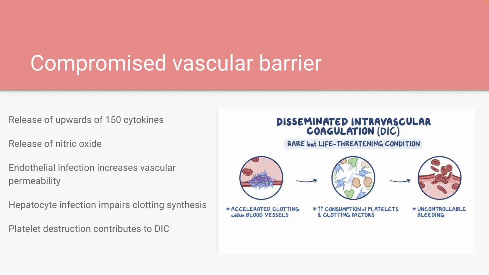Simultaneously, Ebola virus directly infects endothelial cells and hepatocytes. Endothelial infection leads to increased vascular permeability, while hepatocyte infection impairs clotting factor synthesis, contributing to excessive bleeding. In addition, platelets are destroyed and disseminated intravascular coagulation, or DIC, can ensue, which is a condition where small blood clots form throughout the body, potentially blocking blood vessels and damaging organs.